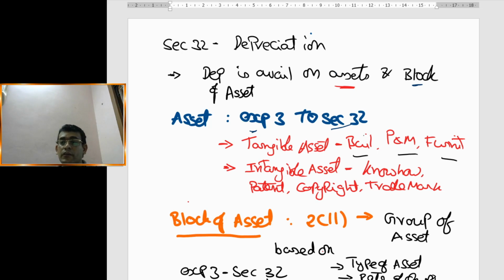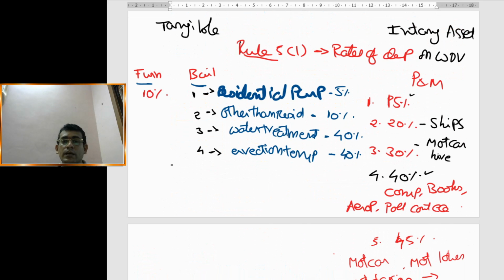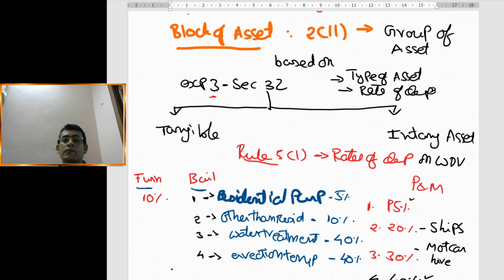So now we continued our discussion and we discussed block of assets. What is the meaning of block of assets? As per section 2 subsection 11, a group of assets is called a block of assets. Any group of assets is called my block of assets, and that grouping of assets will be based upon two things: type of asset, and we need to consider the rate of depreciation.